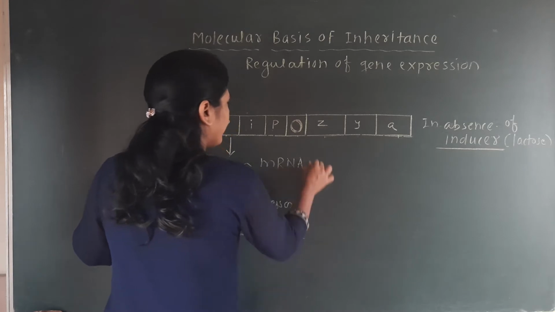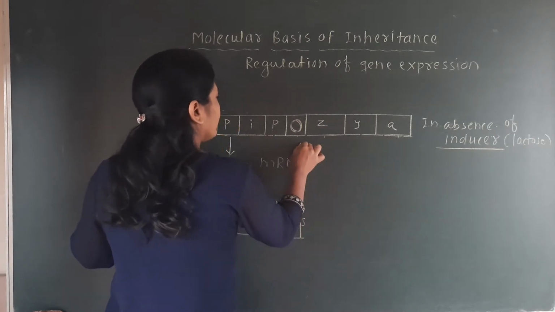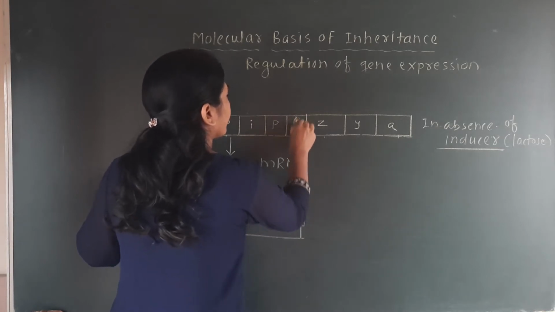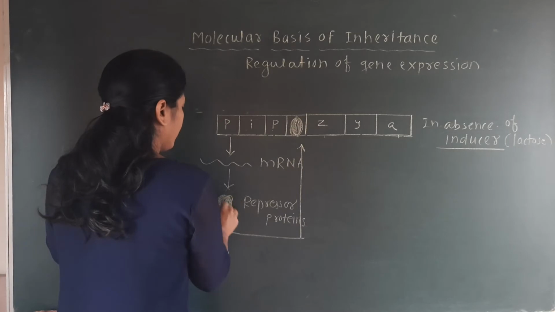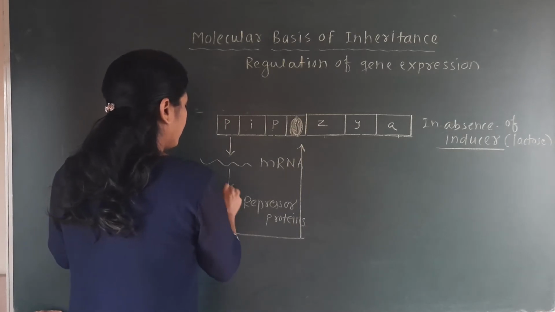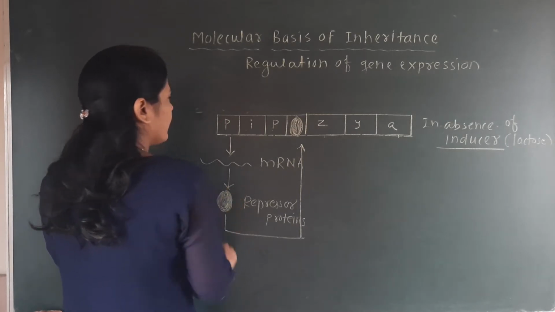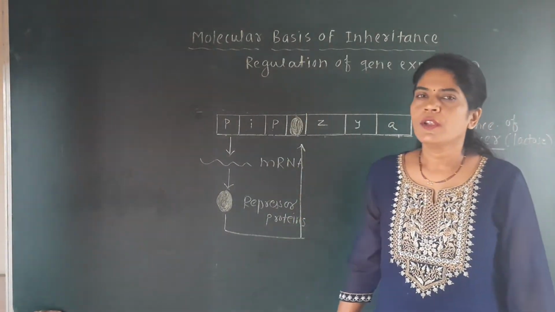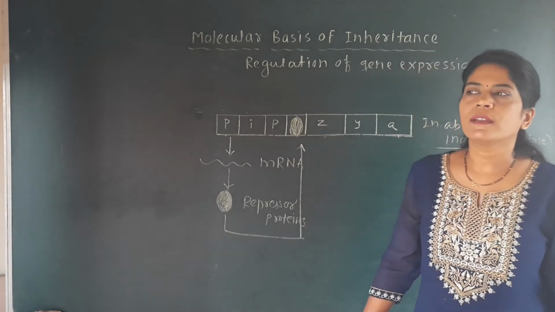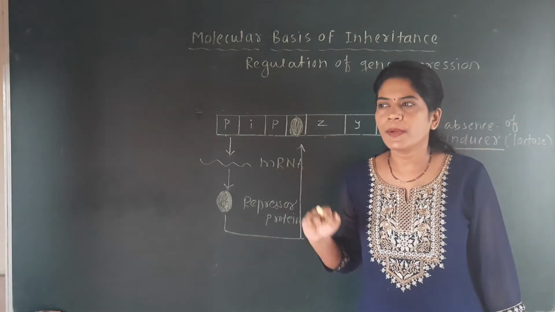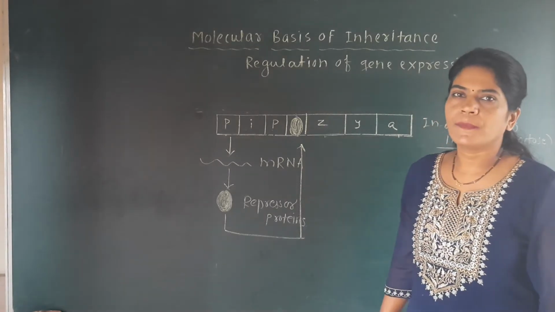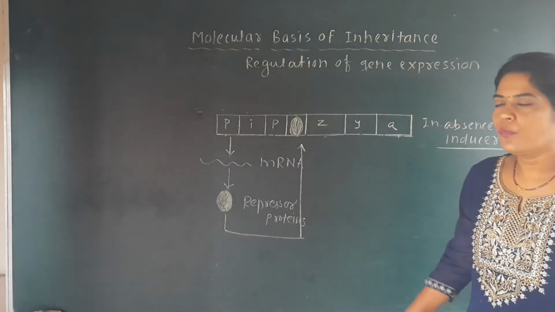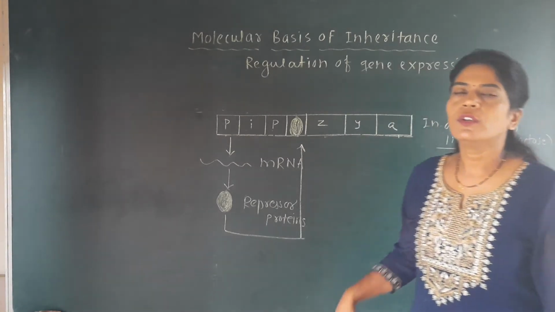then bind to this operator region. This repressor protein binds to this operator region and inhibits the activity of the operator, because the role of the operator is that it allows the RNA polymerase to form these different types of proteins.